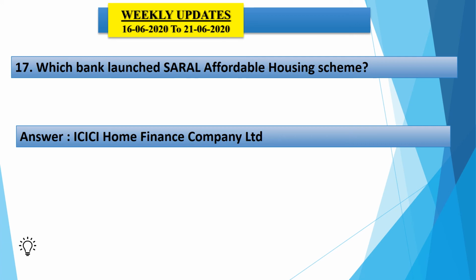This scheme is targeted to women, lower and middle income customers, and economically weaker sections with a maximum household income of up to 6 lakhs per annum. This loan requires compulsory ownership of women in the country's rural areas, from 3 lakh to 6 lakh. So ICICI Home Finance Company has launched this Saral Affordable Housing Scheme. When it comes to the static part of this question, the headquarters of ICICI Home Finance Company is Mumbai, the present chairman is Anup Bagchi, and the MD and CEO of this housing finance company is Anirudh Kamani.